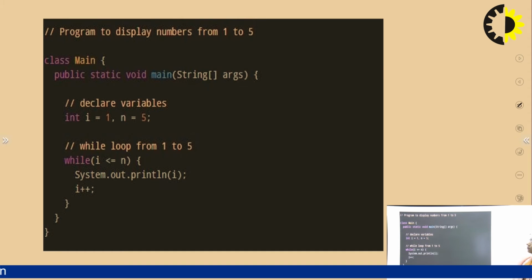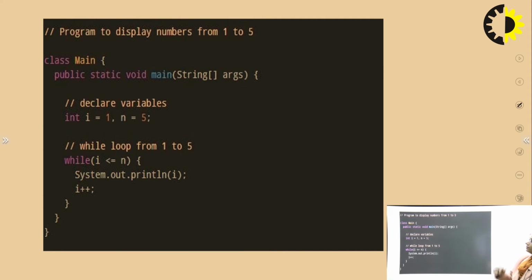Now we have a program to display 1 to 5, declared with the help of this while loop. In this, we have initialized the variable with i equals 1 and n equals 5. So the condition will be checked, and the output statement will be given for each element of i, and later the increment is provided with the help of i++.